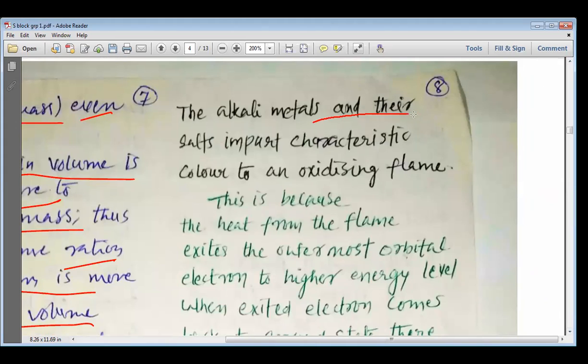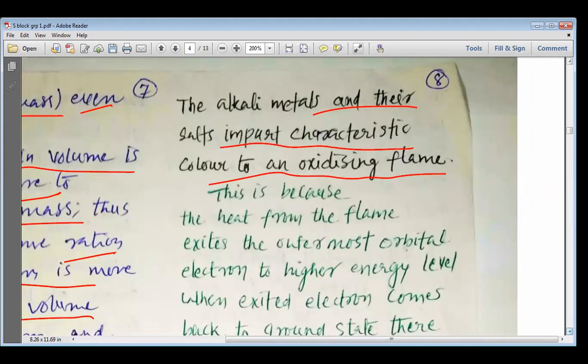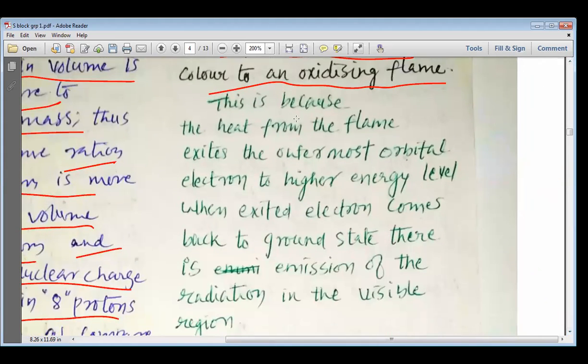The alkali metals and their salts impart characteristic color to an oxidizing flame. Please remember, my dear students, that when these metals are heated in the oxidizing flame, they impart a characteristic color. This is because the heat from the flame excites the outermost orbital electron to a higher energy level.